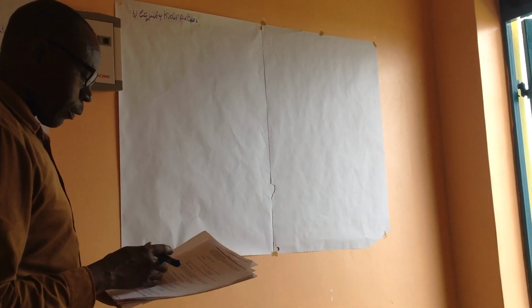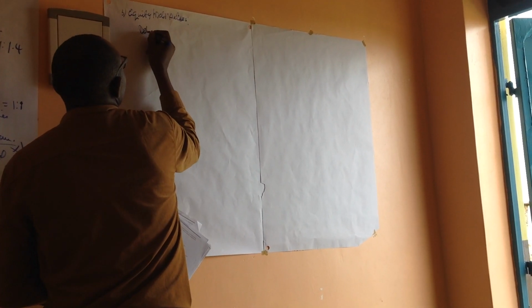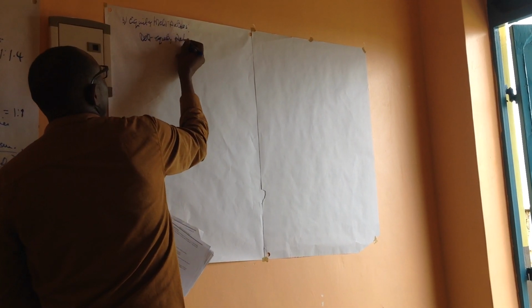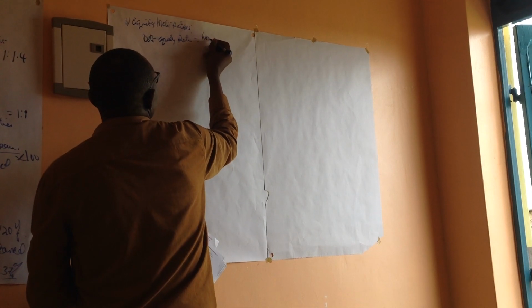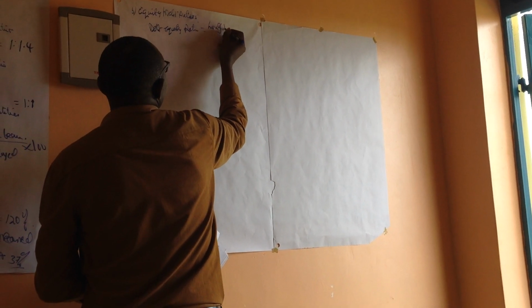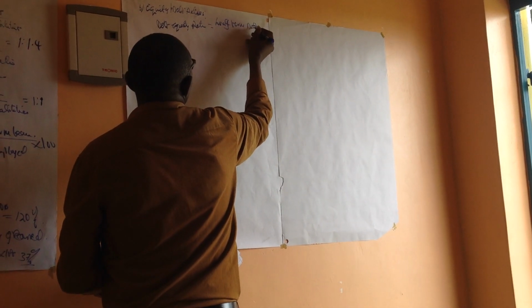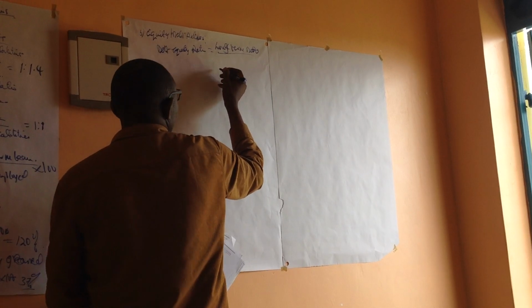So here the formula of the debt equity ratio will also be equivalent to the long-term debts over the equity or net worth.